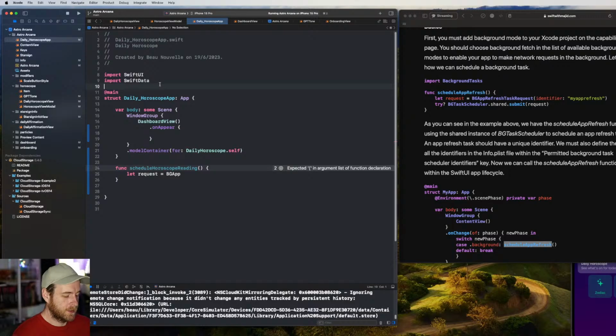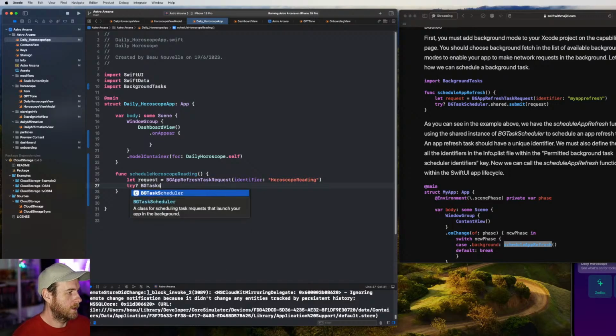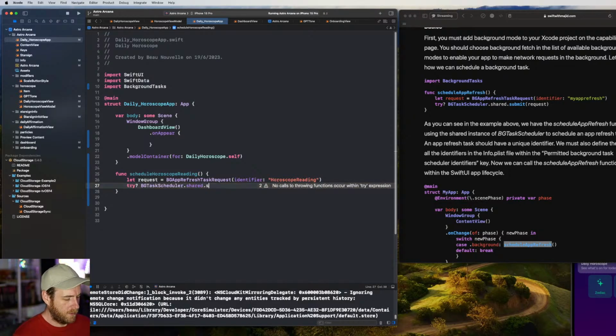We need to import background tasks here. Background tasks, and then we just go bg app refresh task request. The identifier will be horoscope reading, because we may in the future have different ones, so keep it as specific as possible rather than just my app refresh. And then we'll just go with a try bg task. Now I don't know how we're going to be able to test this unless we stay up all night and wait. I'll just have to get back to you on it, I guess.